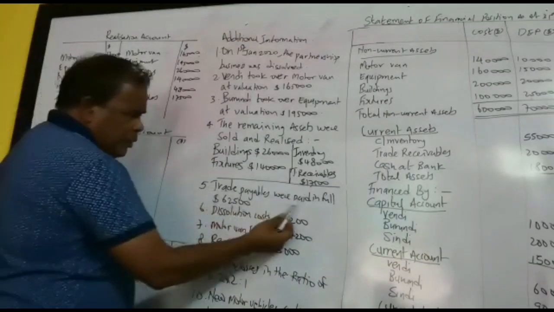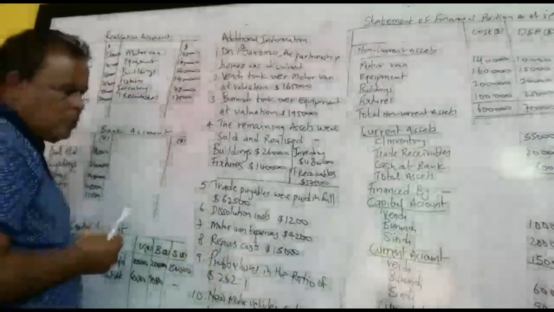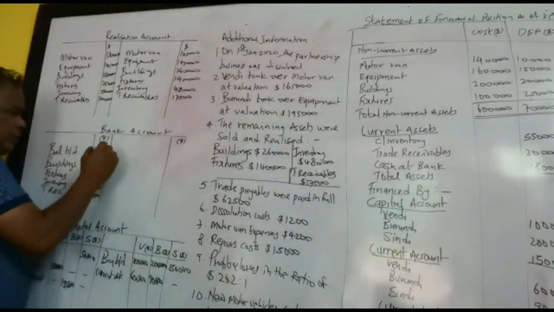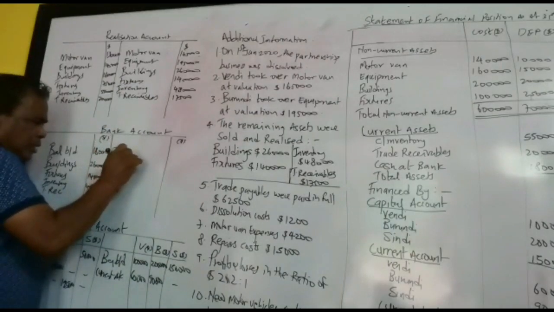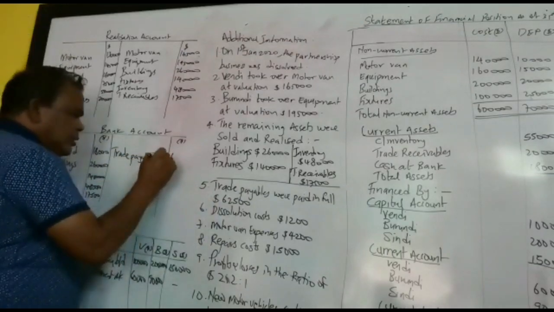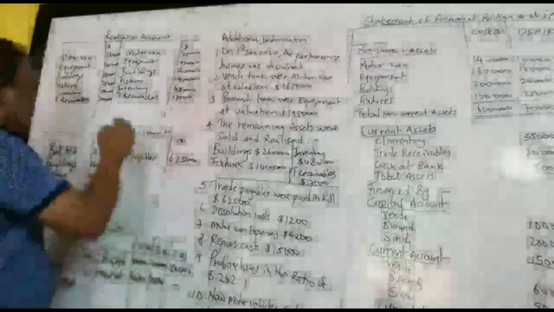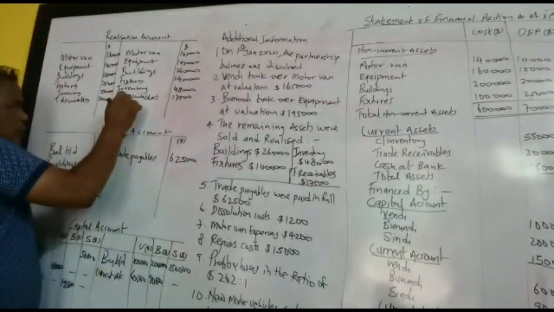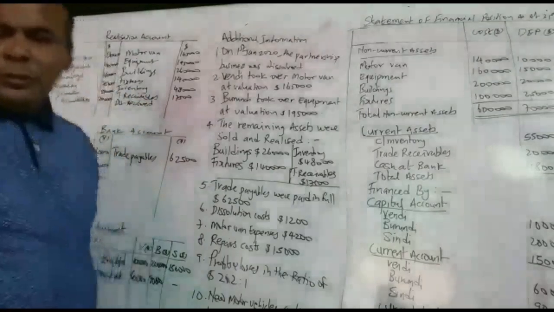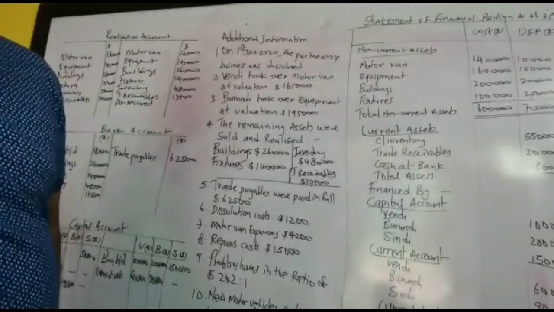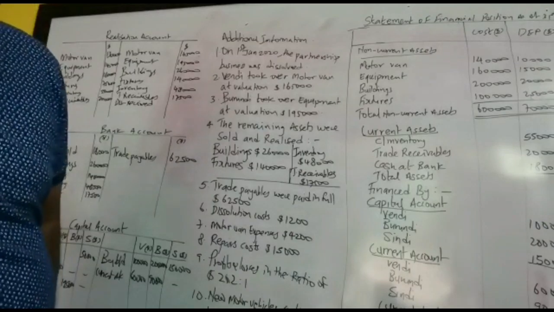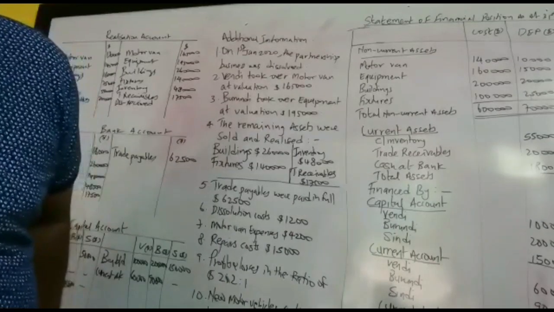And the trade payable were paid in full 62,500. So trade payable 73,000 were paid in full 62,500. So we pay trade payable, we have to credit the bank account. Trade payable, how much? 62,500. And the difference will represent discount received. We have to credit here in the realization account. Discount received. And then we have to deduct 73,000.